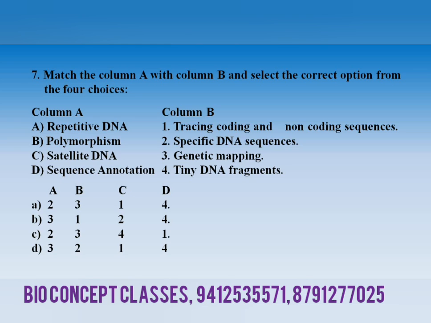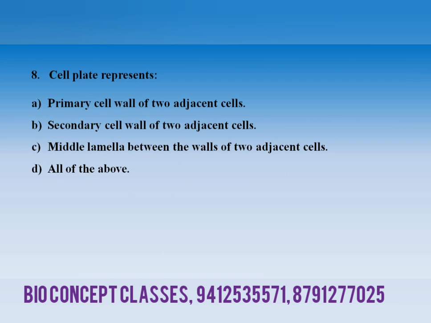Column B having the related information. First, tracing coding and non-coding sequences. Second, specific DNA sequences. Third, genetic mapping. And fourth, tiny DNA fragments. Right? So, match A, B, C, D with 1, 2, 3, 4. A option 2, 3, 1, 4. B option 3, 1, 2, 4. C option 2, 3, 4, 1. And D option 3, 2, 1, 4.